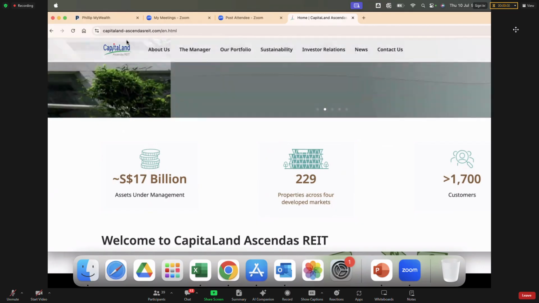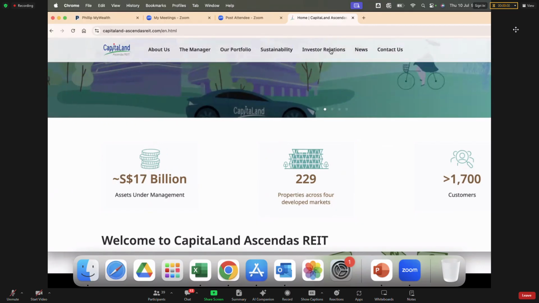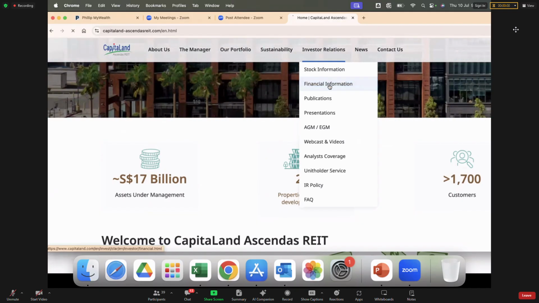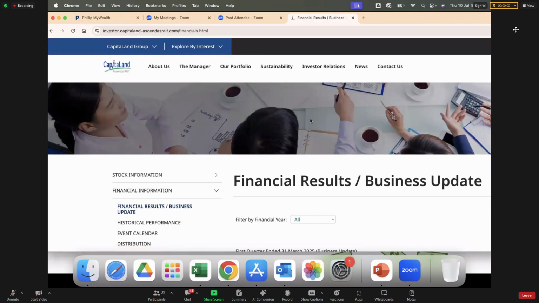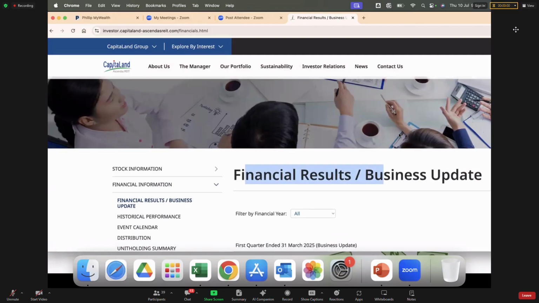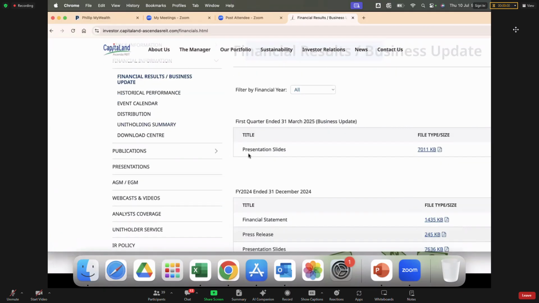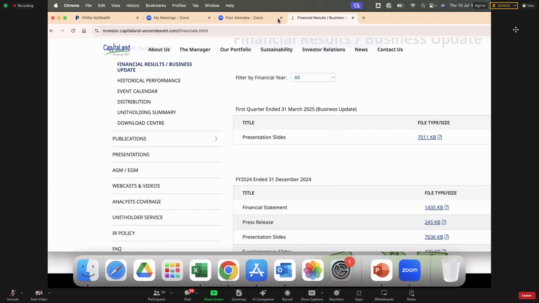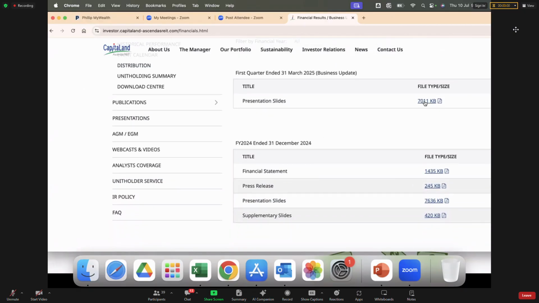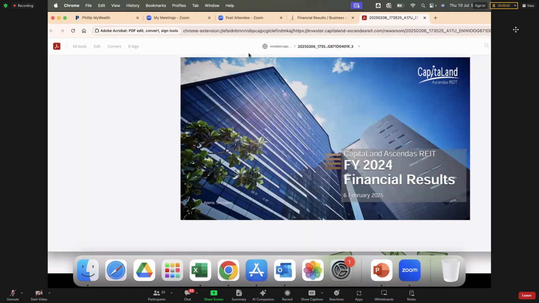And when you go in, more important, you go to Investor Relations and look for Financial Information. And what I want is to look for Financial Results. And in the financial results, there's always a presentation slide. Every six months they give you more detail on the financial statements. I don't want the business update, I want to look at their finance. So you look at the presentation slide and you can click on it.